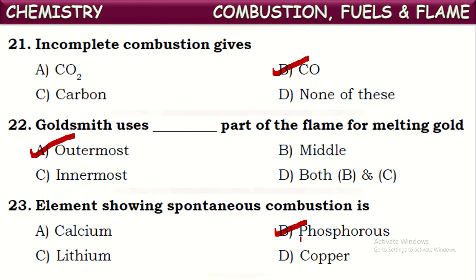And some other elements we discussed there are sodium and potassium. Those elements are preserved under kerosene because they also will react with atmospheric oxygen if they are kept out in the open, and they even react with water. That's why they will be stored under kerosene, whereas white phosphorus is stored under water because it undergoes spontaneous combustion.